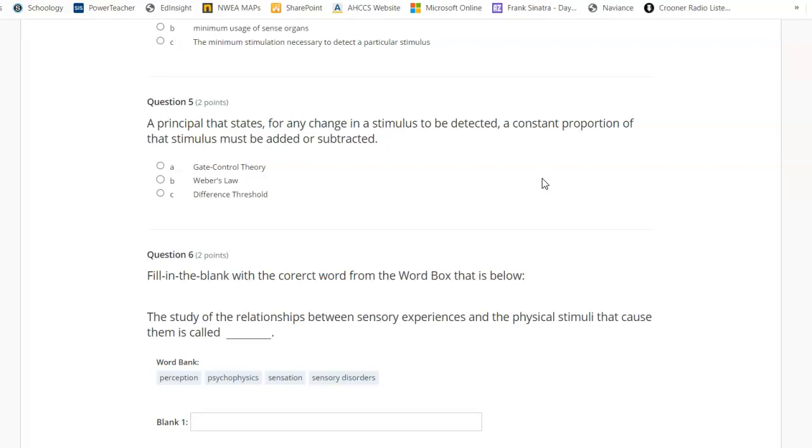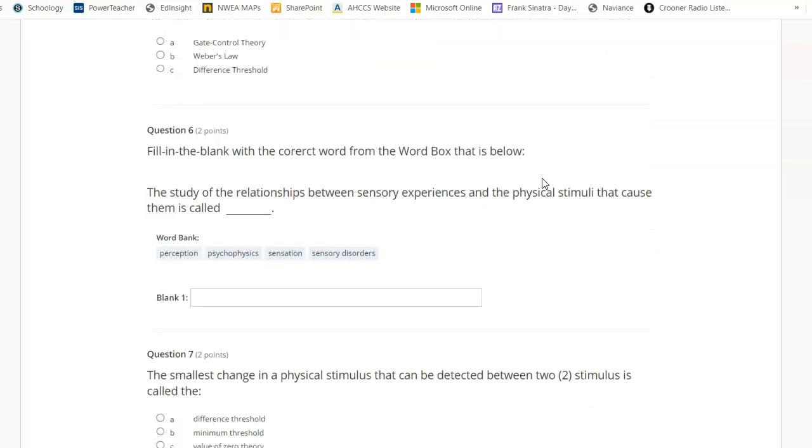A principle that states for any change in a stimulus to be detected, a constant proportion of that stimulus must be added or subtracted. A, gate control theory. B, Weber's law. C, difference threshold.